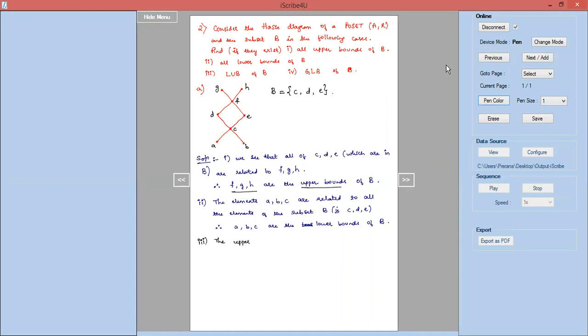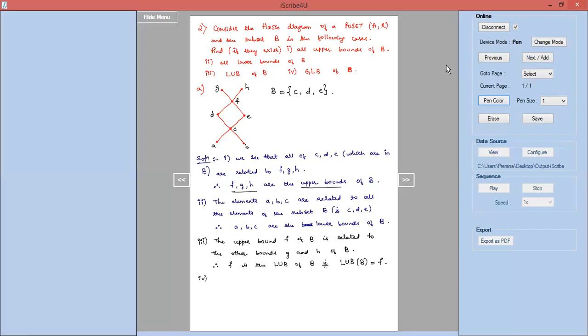The upper bound F of the subset B is related to the other upper bounds G and H of the subset B. Therefore, F is the least upper bound of B, which can be symbolically written as LUB of the subset B equal to F.